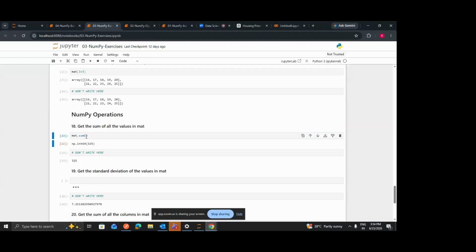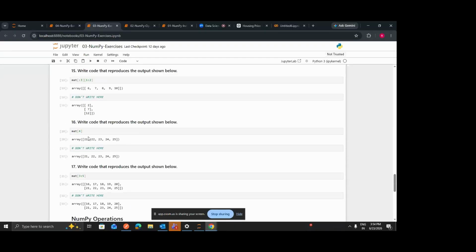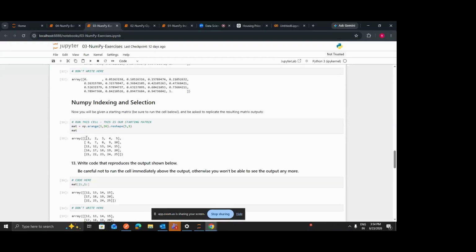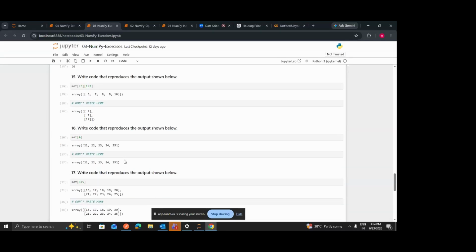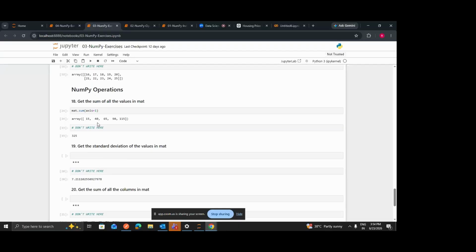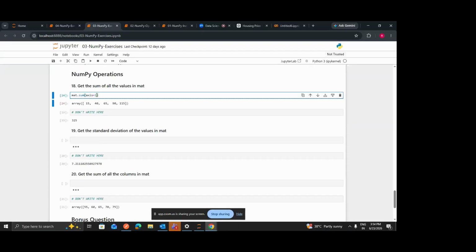So we can do this axis is equal to 0. If we do this, what will happen? We will get the summation vertically. Now if instead of 0 we pass this 1, then we get the summation horizontally. For example, this first row summation, and then the second row, and then the third row. So this vertical summation we got here if we pass the axis as well.